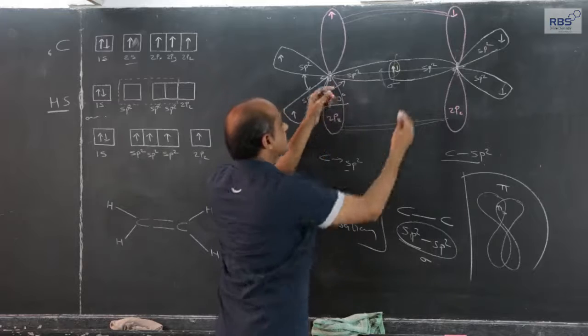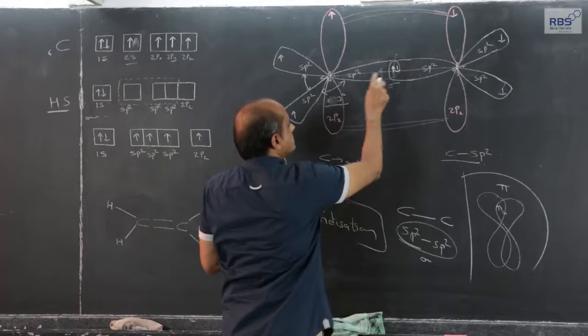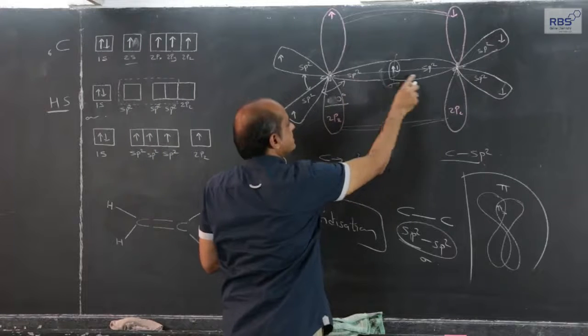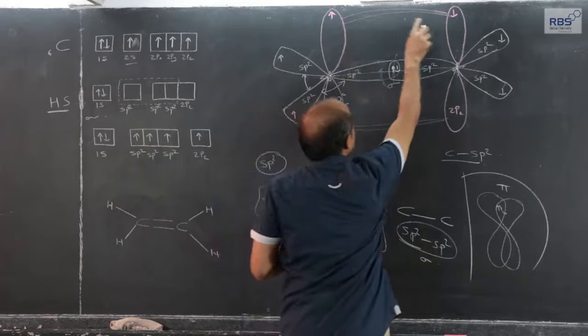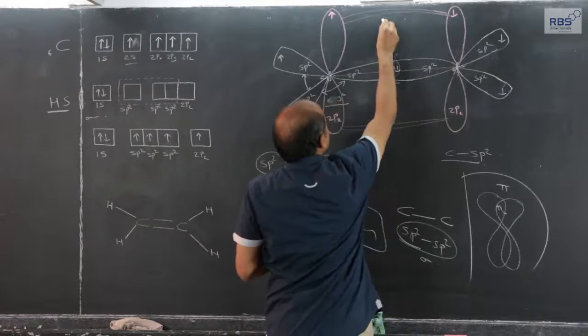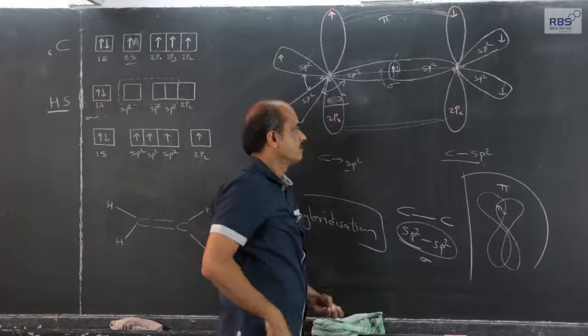So when sp2 hybridized carbon atoms overlap, one electron pair is shared by coaxial sp2 overlapping, giving rise to a sigma bond, and one electron pair is shared by parallel overlapping of pp orbitals.